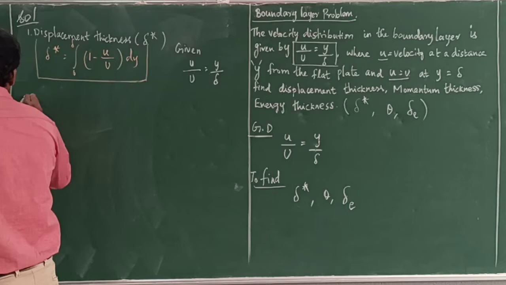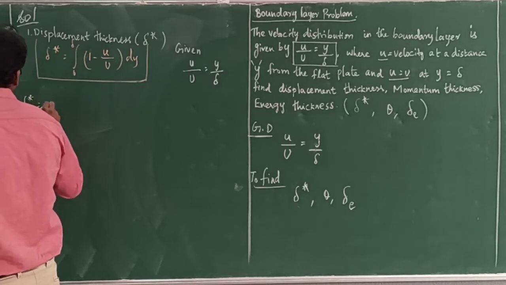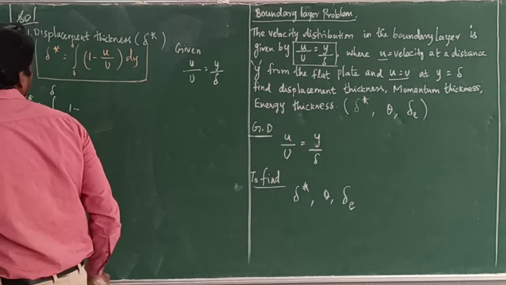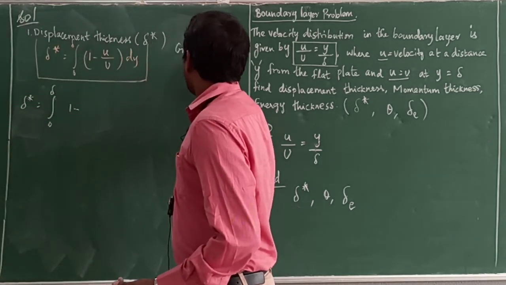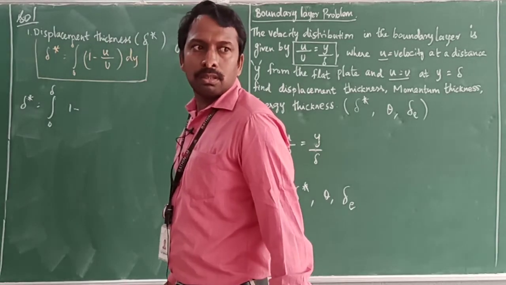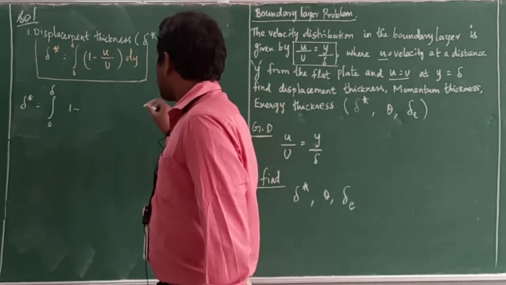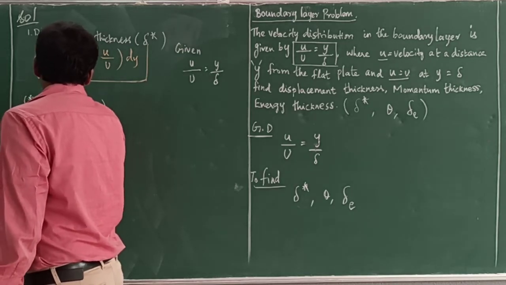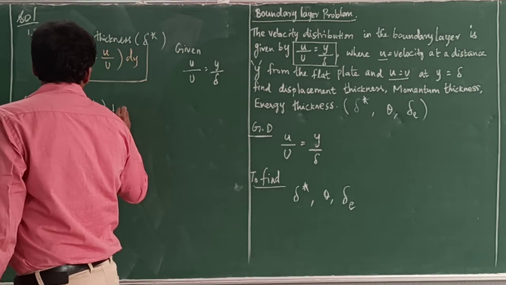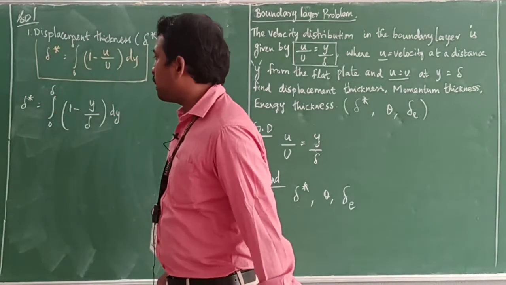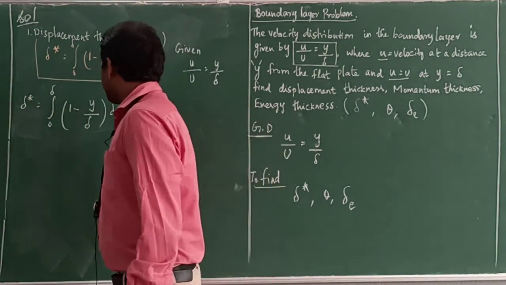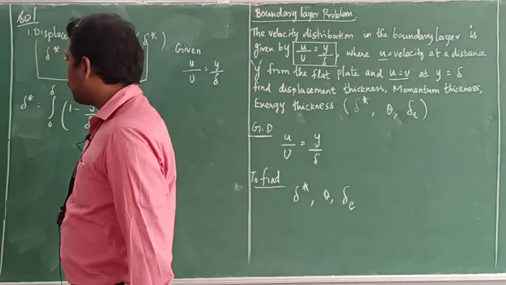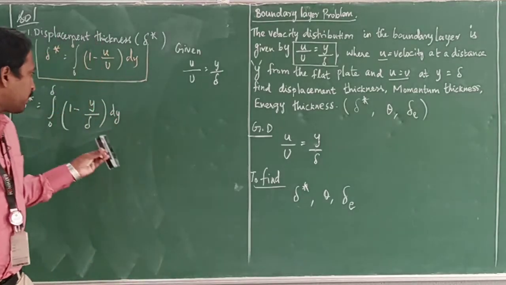Substituting, delta star equal to integral over 0 to delta of 1 minus, for u by U we substitute y by delta, because in given data u by U equal to y by delta, into dy. Next, integrate with respect to y.